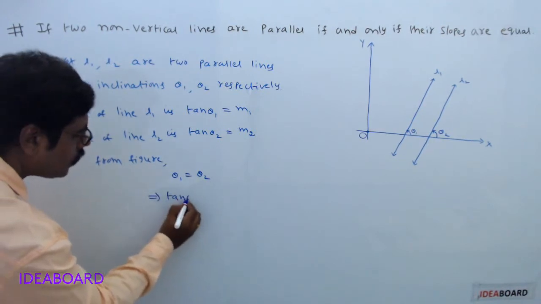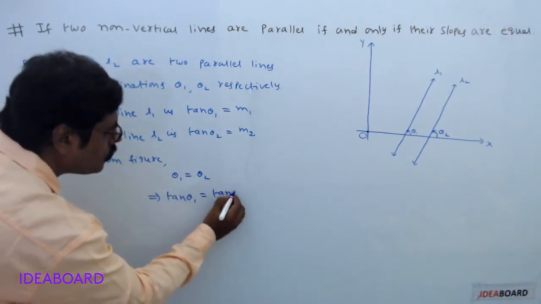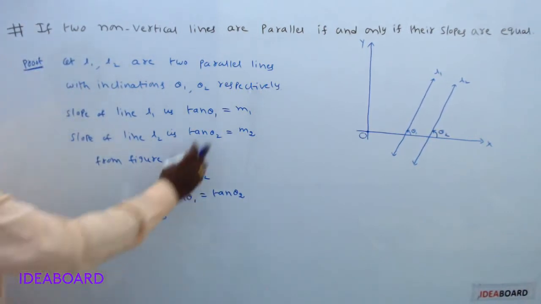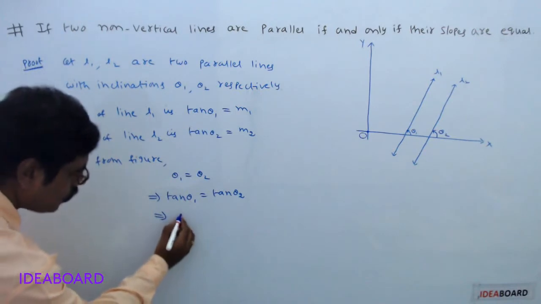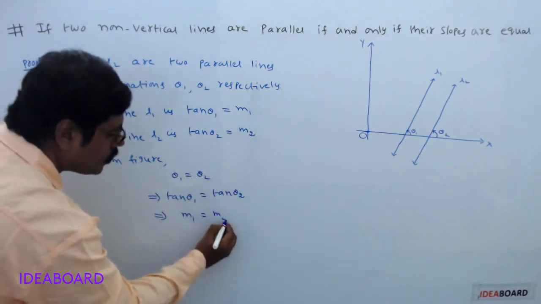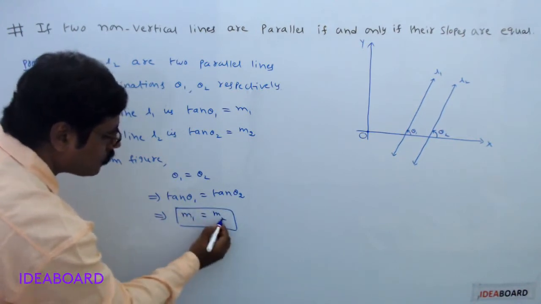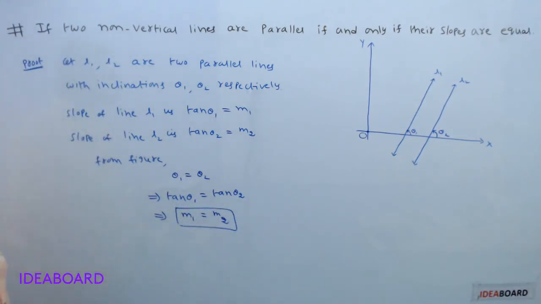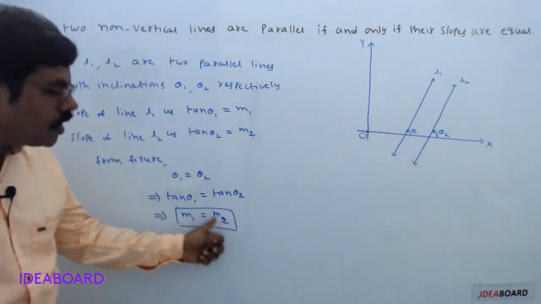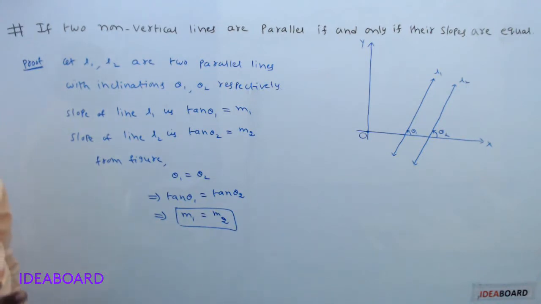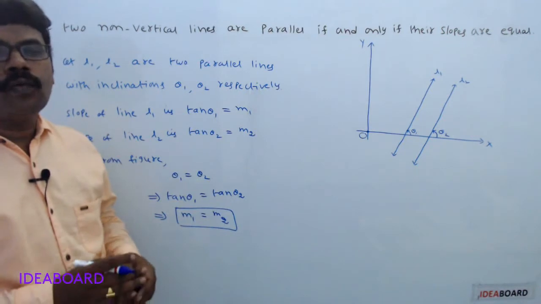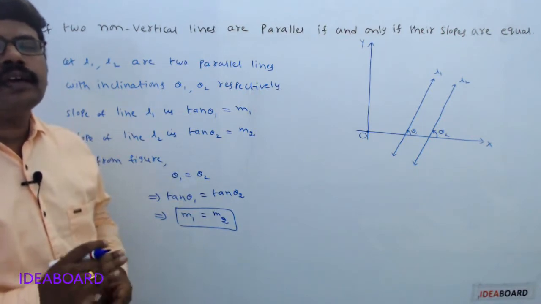This is tan theta 1 equals tan theta 2. This implies, what is tan theta 1? Slope m1. What is tan theta 2? Slope m2. So m1 equals m2. It means if two lines are parallel, then their slopes are equal. From now onwards, whenever two lines are parallel, we will consider their slopes are equal.